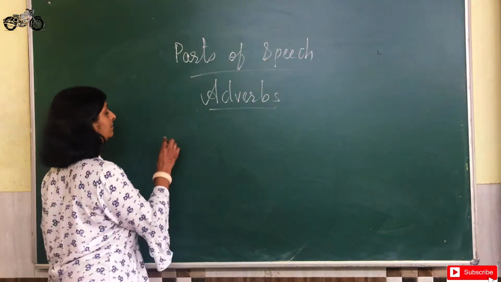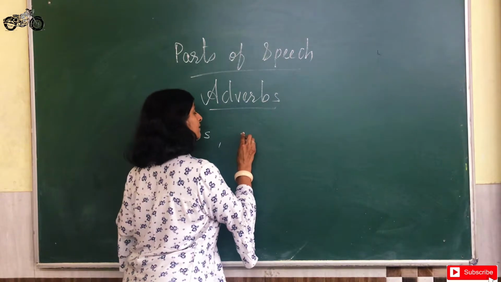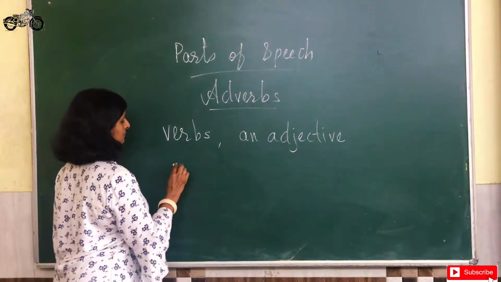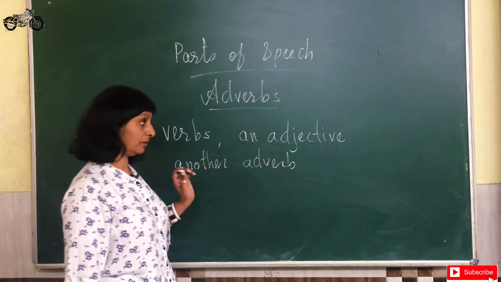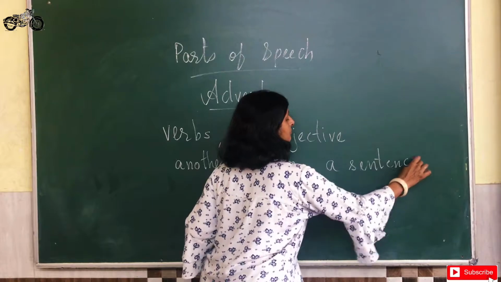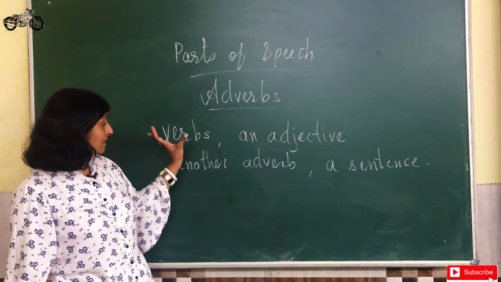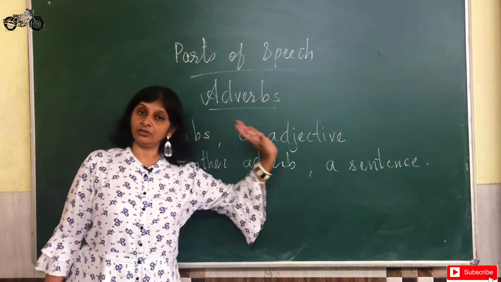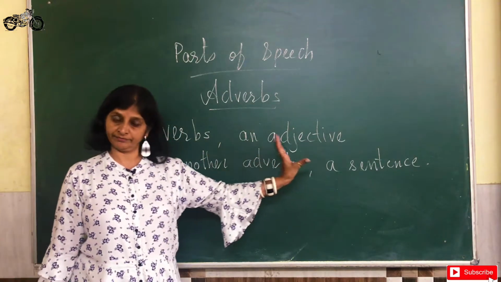They describe verbs, they describe an adjective, another adverb, or they also describe a sentence. So adverbs are those words which give additional meanings to either verbs or an adjective or another adverb or a sentence. Now we are going to look at each one in brief.